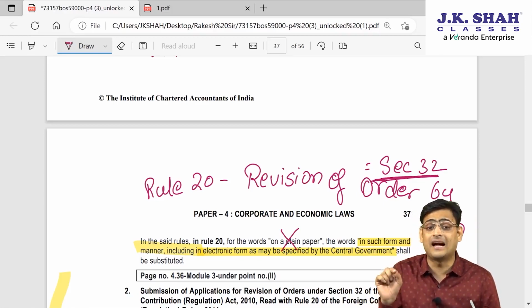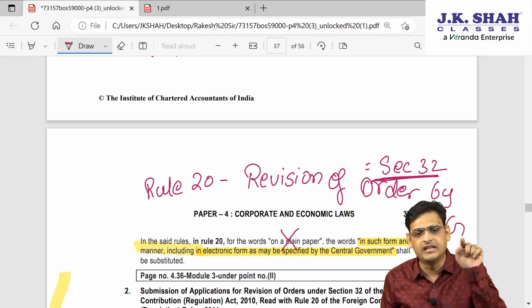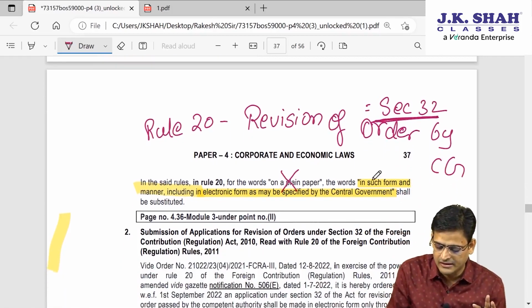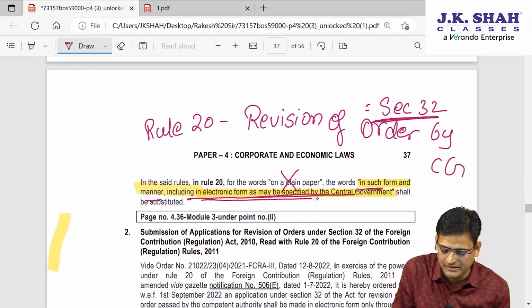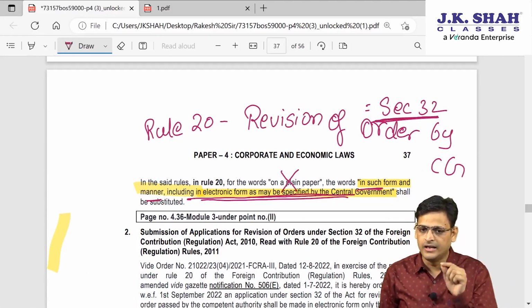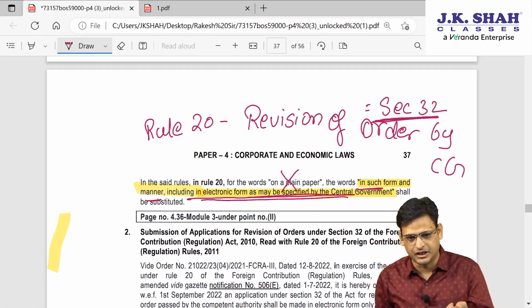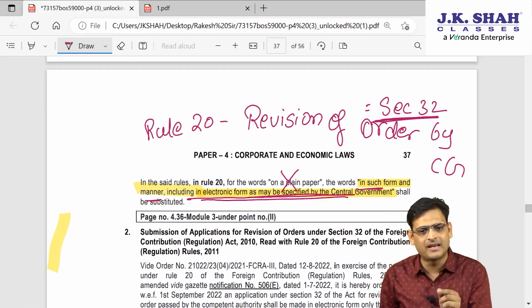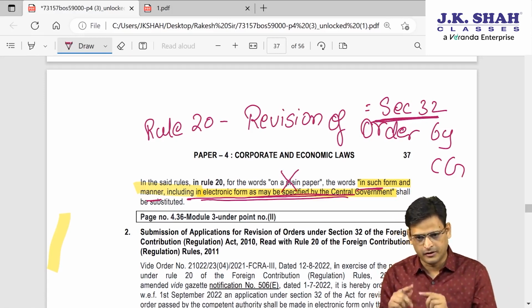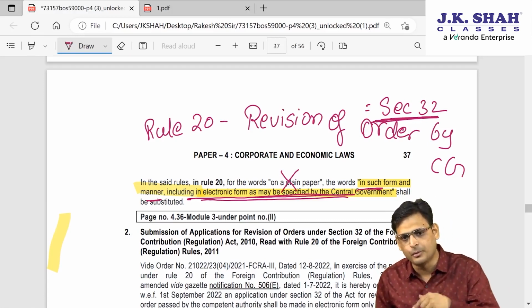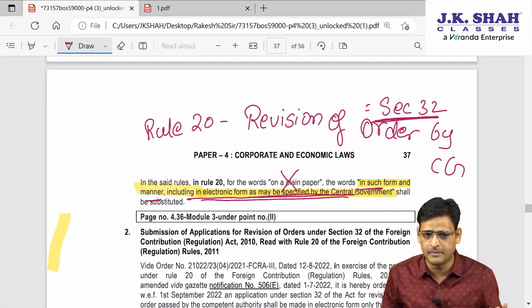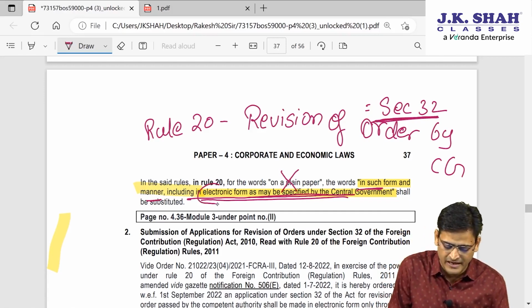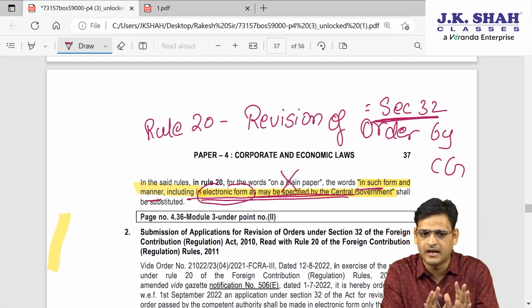Earlier they used to write that the application will be made on plain paper. Now they have deleted those words and inserted the words "in such form or manner, including electronic form, as may be specified." It means earlier, for revision of order, you used to make an application on plain paper. Now you will not make an application on plain paper; that application will be in electronic form. So this is one major amendment they have brought.